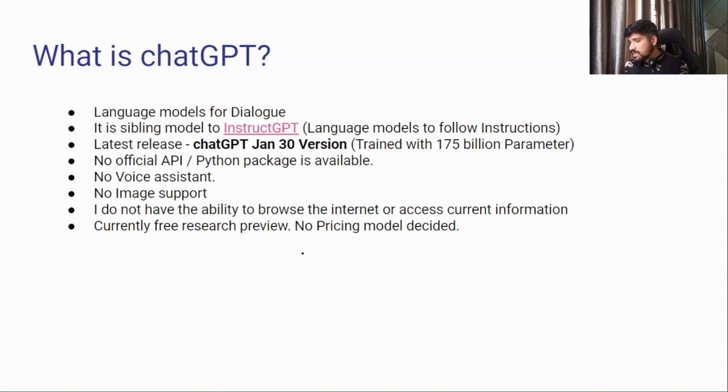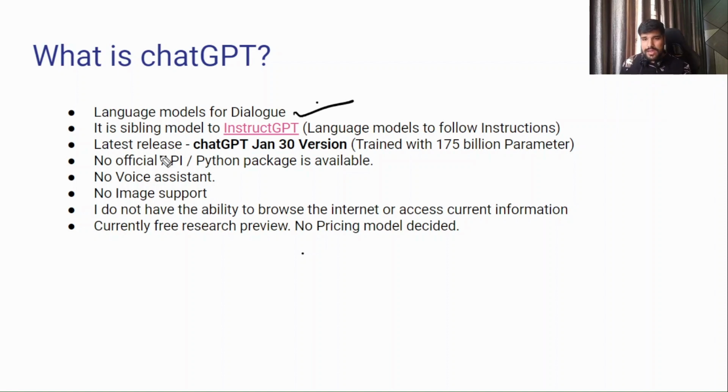ChatGPT, we know, is a kind of language model. Let me bring my pencil. Yes, so ChatGPT is a language model for dialogue. You type something on the bot and it will give the response. Again, you type something in the dialog box and you will get a response. Similarly, it's like our banking bots or any chat support bots. ChatGPT works similarly, so it's a language model for dialogue.